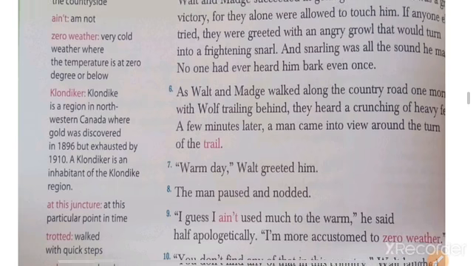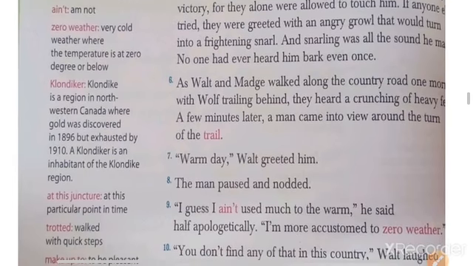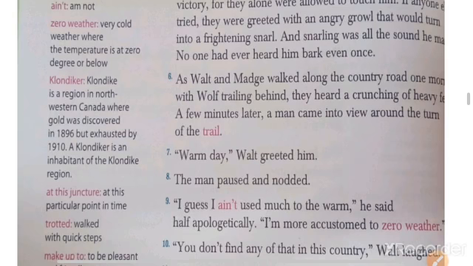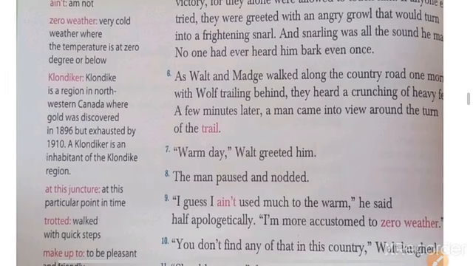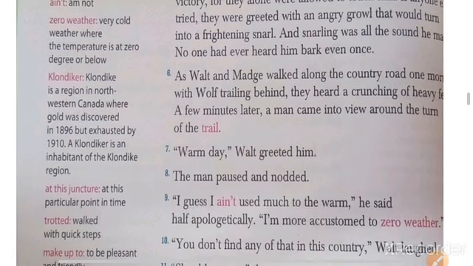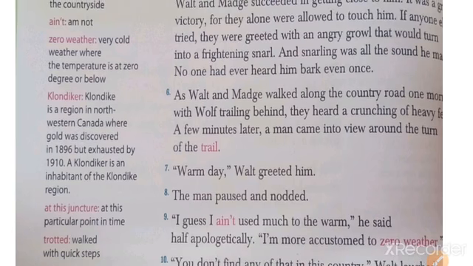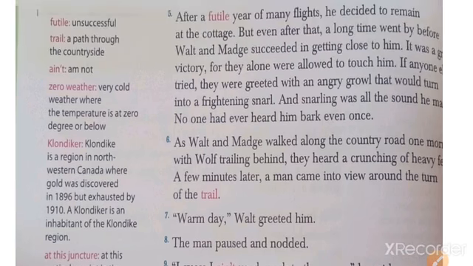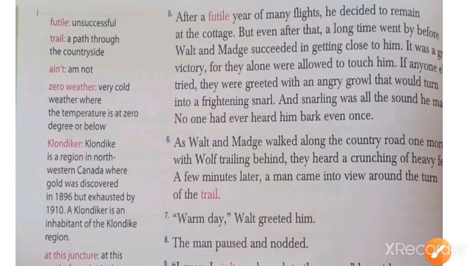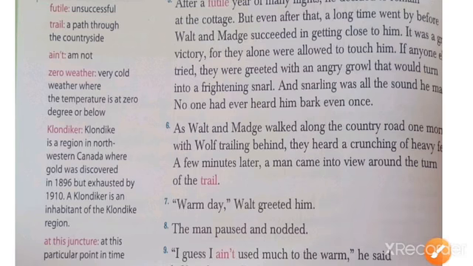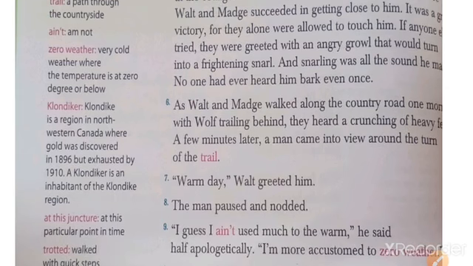Then, as Walt and Madge walk along the country road one morning with Wolf trailing behind, they heard a crunching of heavy feet. A minute later, a man came into view around a turn of the trail. Trail means a path through the countryside. Okay, so they were just walking towards the countryside for the morning walk, and they had the dog with them for training. They found that a man came from that side.